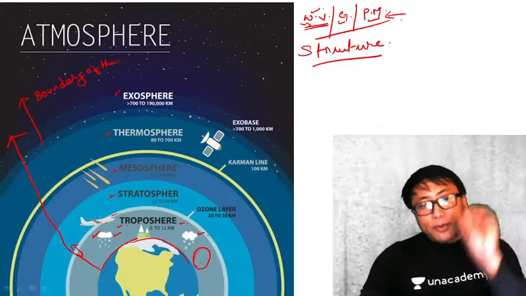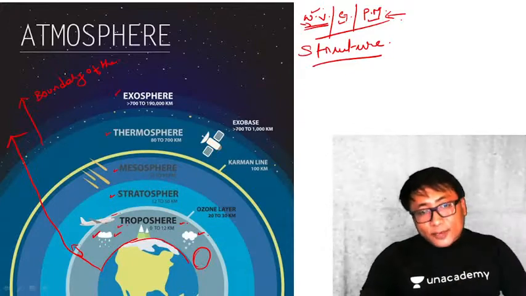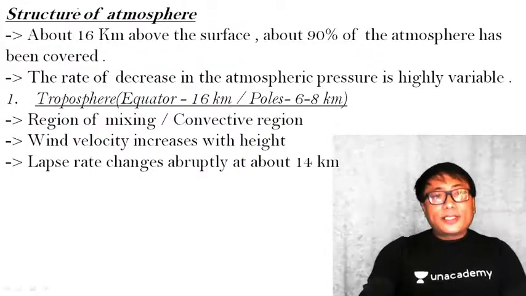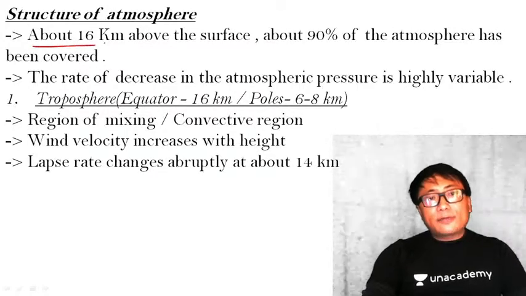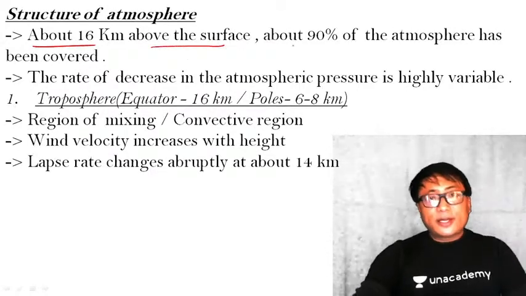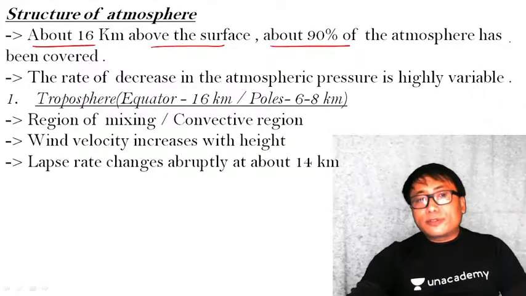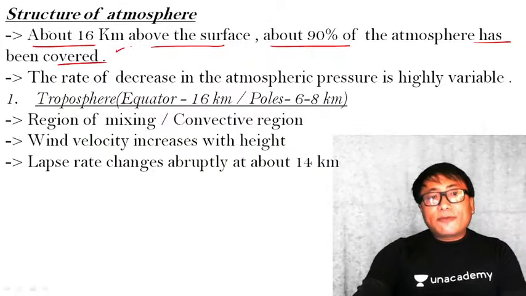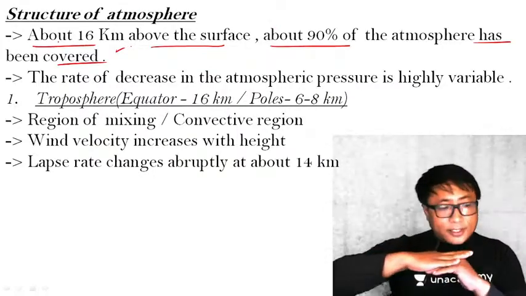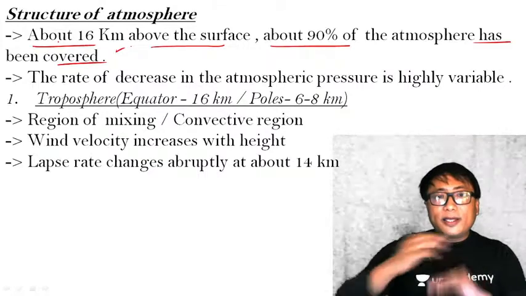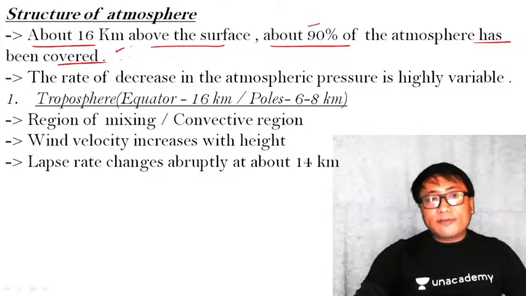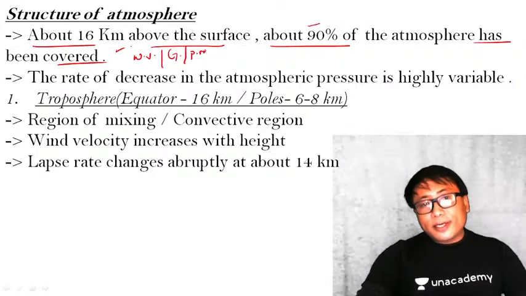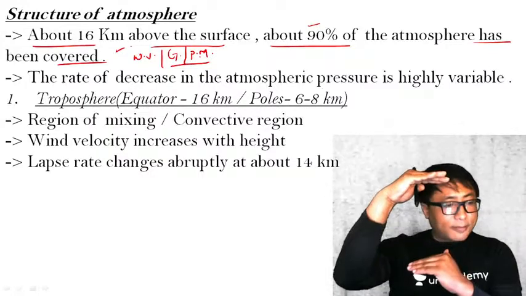Otherwise, all the important clouds that you will find are within this troposphere only. Okay? Now, let us see the structure of the atmosphere you see here. About 16 kilometers above the surface, about 90% of the atmosphere has been covered. The meaning of this statement is, from Earth's surface till 16 kilometers above, 90% of the atmosphere is covered. In a sense, the water vapor, the gases, the particulate matter is confined within this 16 kilometers.